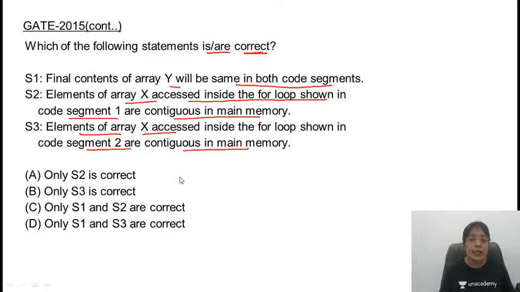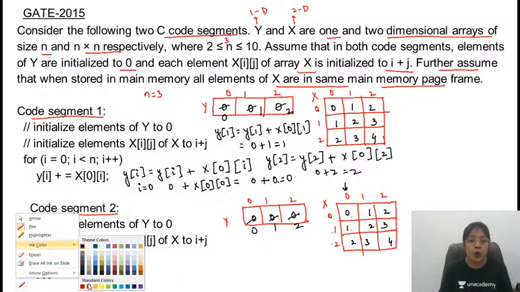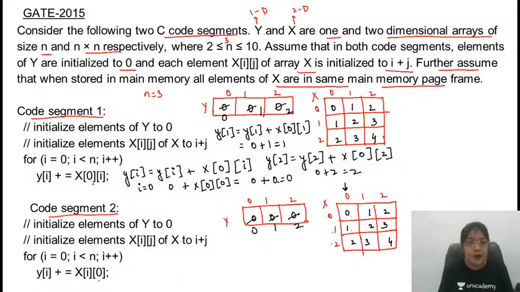What about the contiguous memory locations? By default, we know that two-dimensional array elements are stored using row major order. So if you look at the elements of code segment 1, this is following which approach? It has fixed the row number. Row number is fixed. First of all, this element is accessed, then this one, then this one. This means that elements are accessed in the row major order. In code segment 2, it is accessing the elements. 0th column is fixed. First of all, you took this value, then this one, then this one. This is column major order.